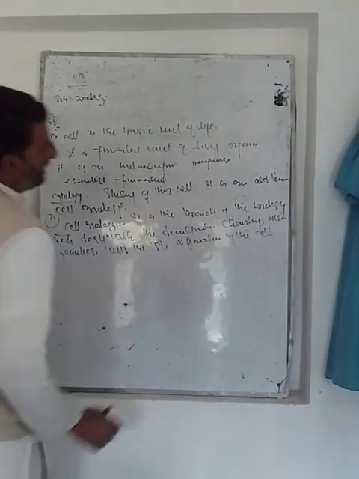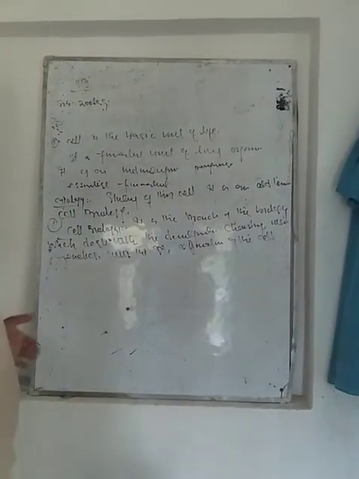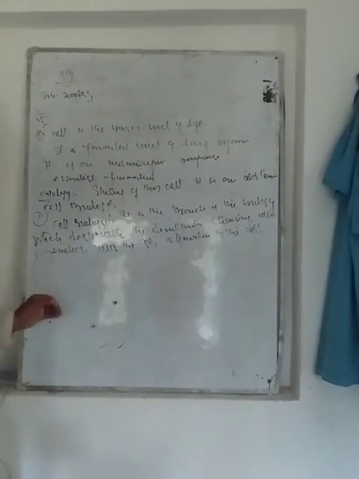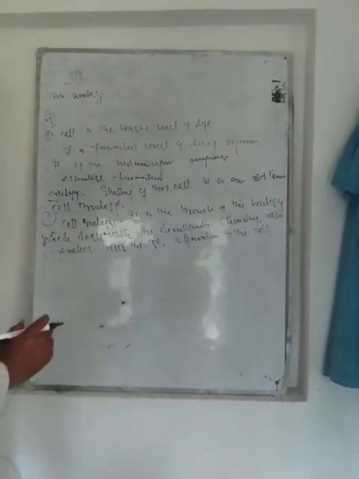Whether it is the chemistry of the cell, the development of the cell, genetics of the cell, structure of the cell, or function of the cell, it goes under cell biology.